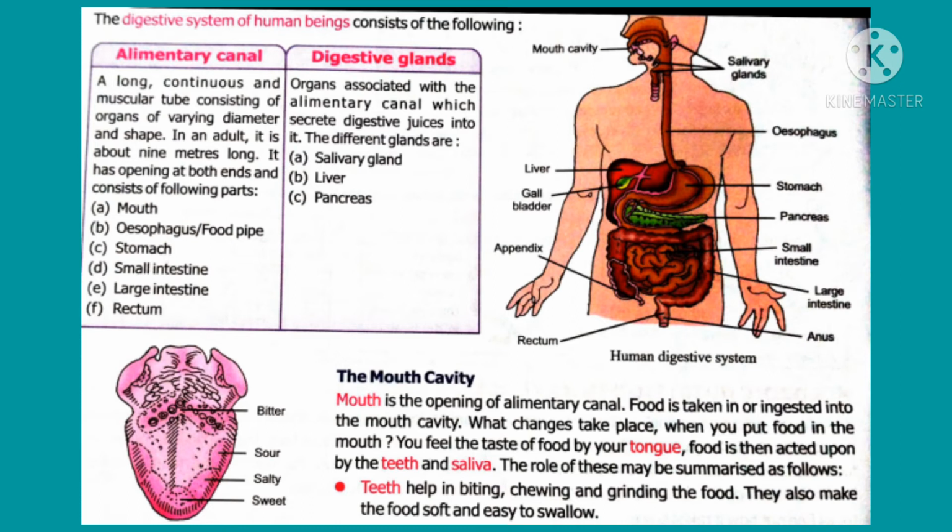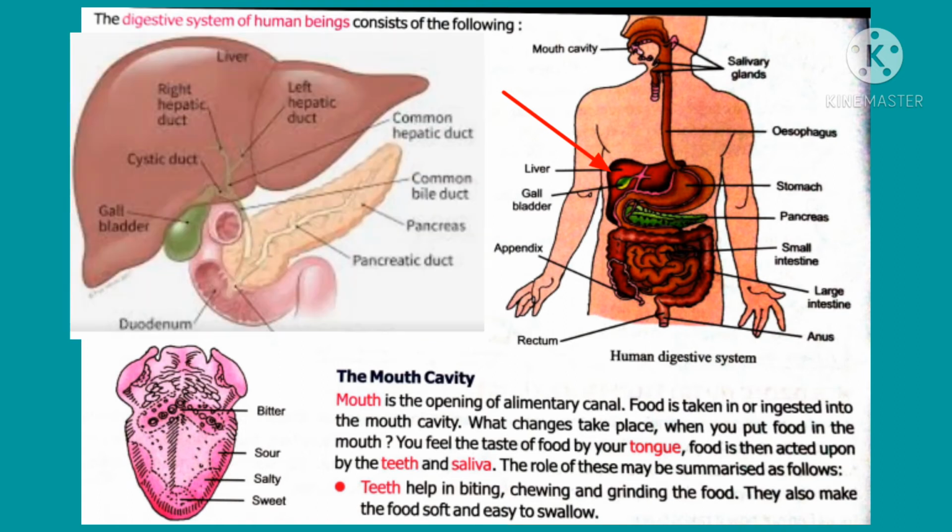Next gland is the liver, which is the largest gland in our body, which secretes bile juice. This bile juice helps in breaking the fat content in our food and also helps in protein production. The next gland is the pancreas. It is located just behind the stomach.